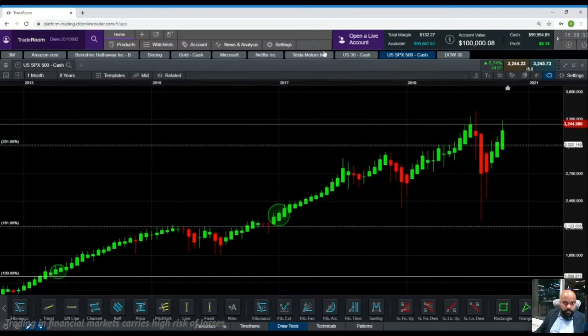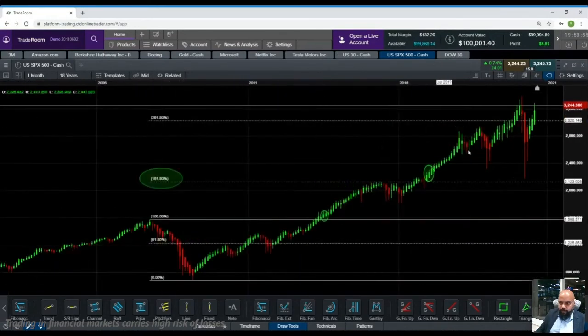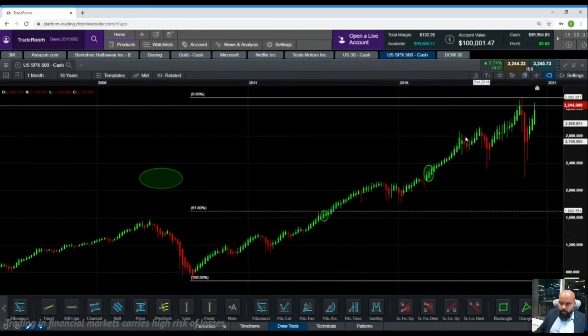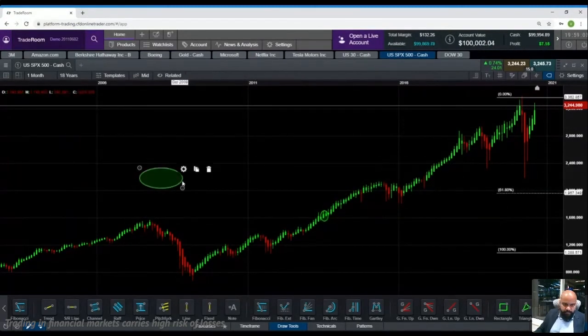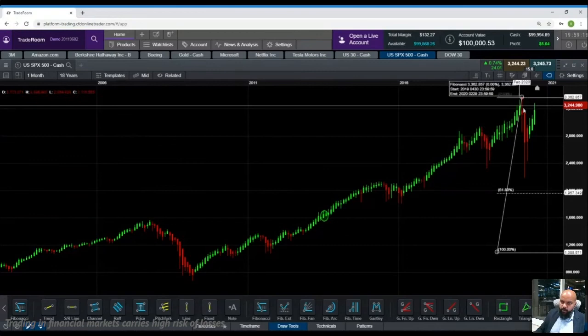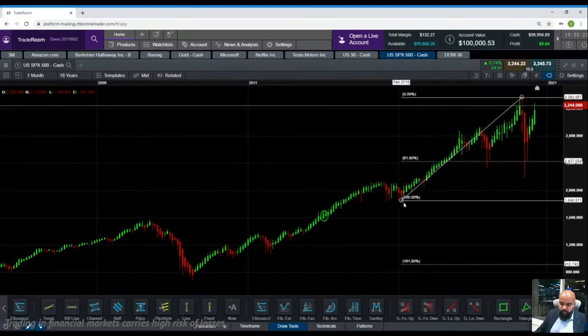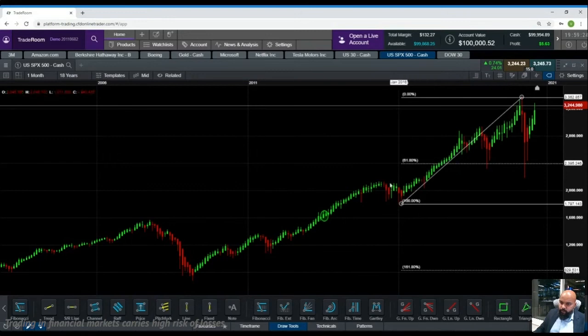Now let's look at, so this is SPX. Let's look at what happened when this entire drop happened recently. With the same logic, the market dropped, consolidation. This was 161.8, and from here it has gone up quite a bit, dropped, gone up quite a bit. So you can measure all of these as well, right? This was a significant move after it broke above 161.8. When it dropped, it came to 61.8. So this could have been a very good position to buy.